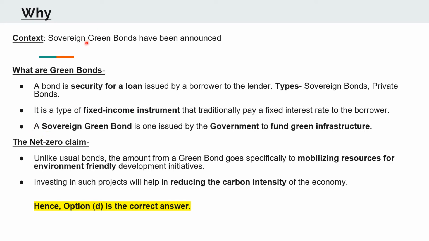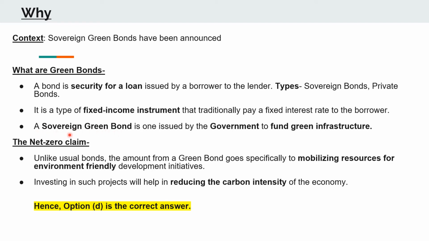Moving on to this term, the green bonds. A sovereign green bond is one issued by the government to fund green infrastructure. So as the name suggests, a green bond is one where whichever money is raised is put to some infrastructure that would be environment friendly, that would help protect the environment.